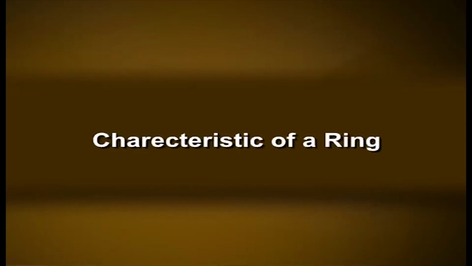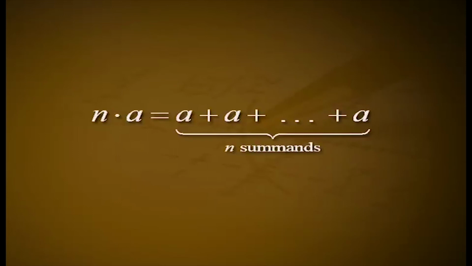Thus, R is commutative. Characteristic of a ring. Let R be any ring. We now examine whether there is a positive integer n such that n·a = 0 for all a belongs to R, where n·a means a + ... + a, n summands, that is n·a = a + ... + a (n summands), where plus is the additive operation in the ring.